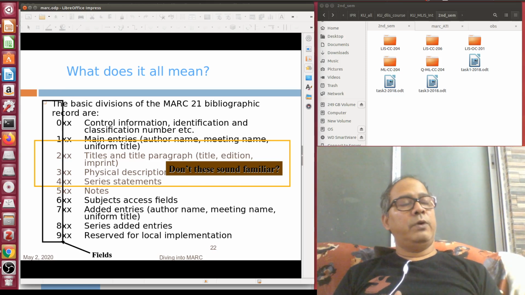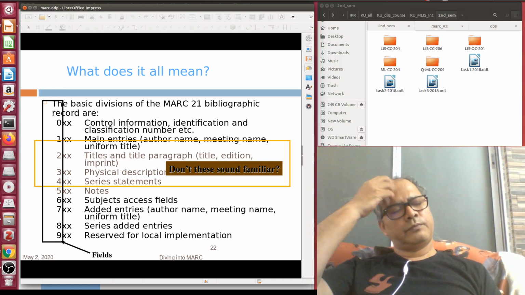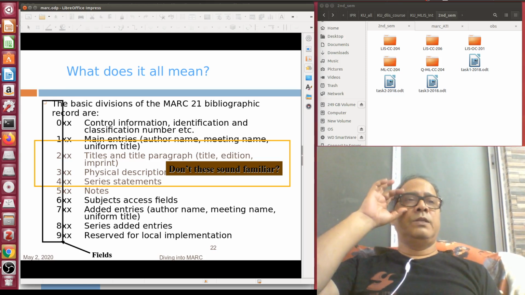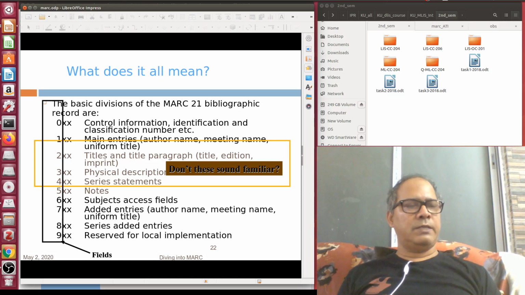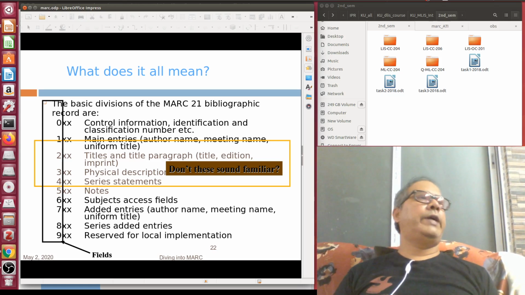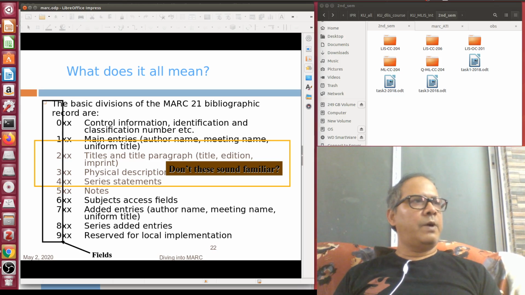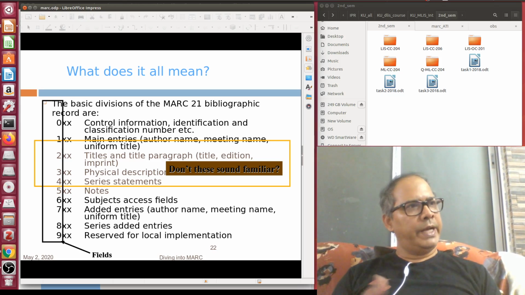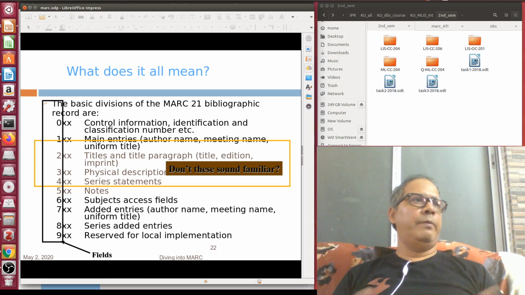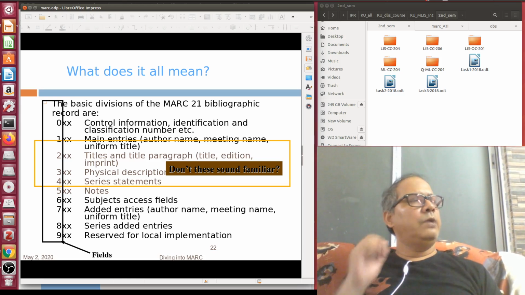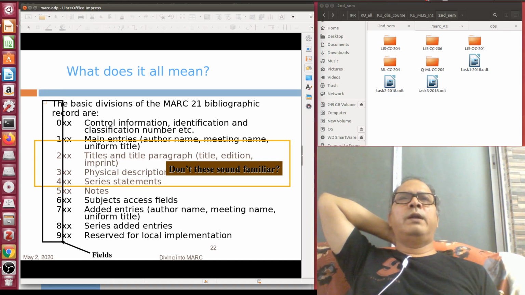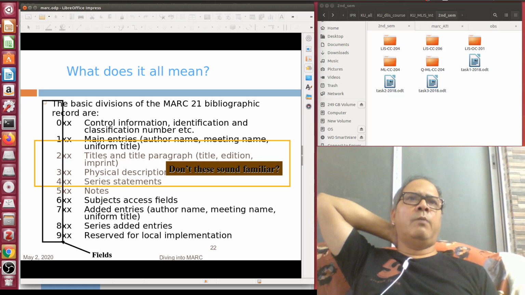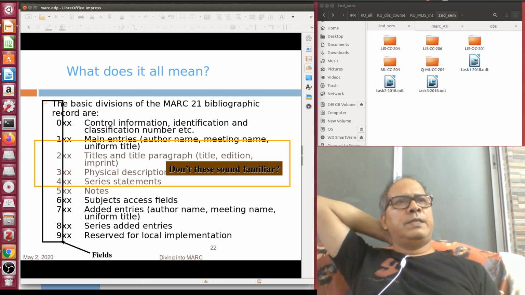So when you are getting a book, this is very helpful. The moment you get a book, in most cases the first and foremost job of a cataloger is to determine the access point. So if you know there can only be 4 types of access point in the case of MARC: either a main entry personal name, or a main entry corporate body, main entry meeting name, or main entry uniform title. Uniform title you already know, the sacred works like Bible, Quran, Gita, classics like Ramayana, Mahabharata, Iliad, Odyssey, all are basically uniform titles.